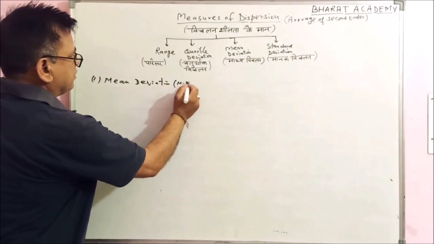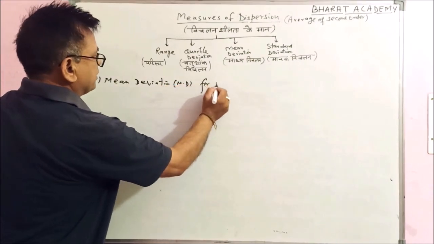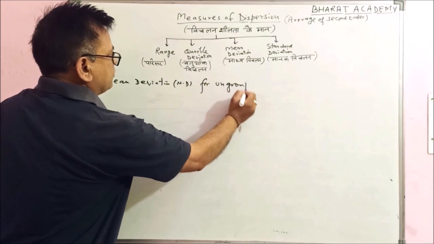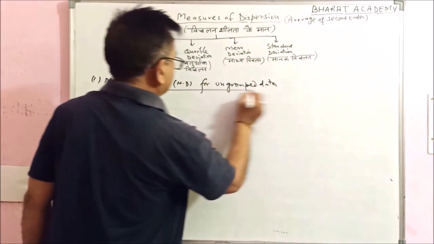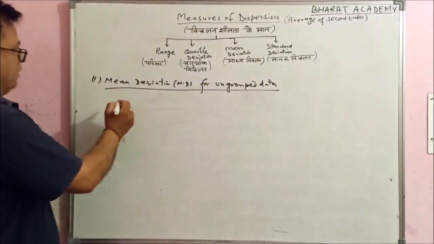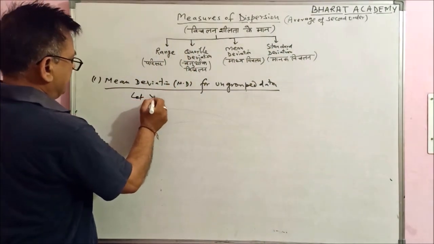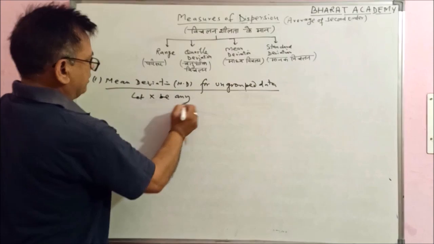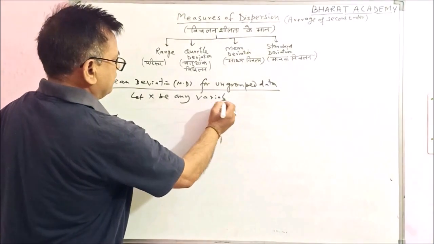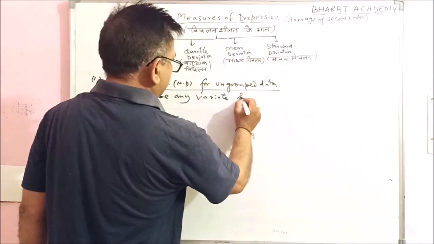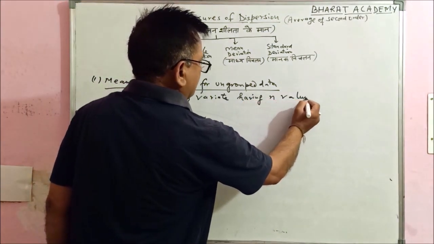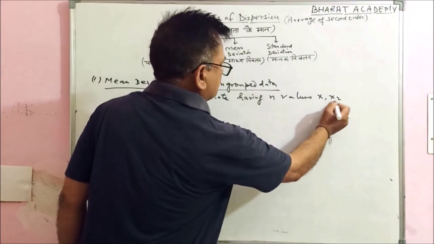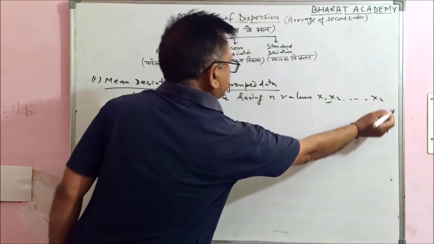Mean deviation, MD, for ungrouped data. Let x be any variable, any variate you can call, having n values x1, x2 up to xn.